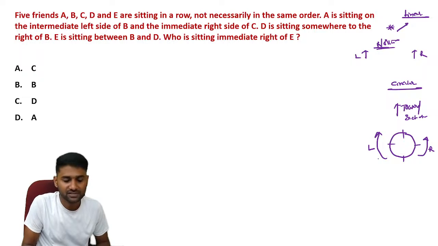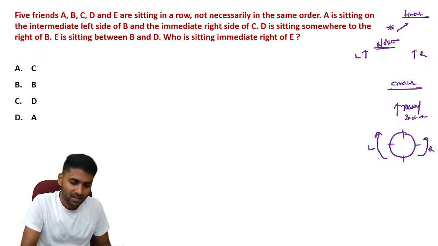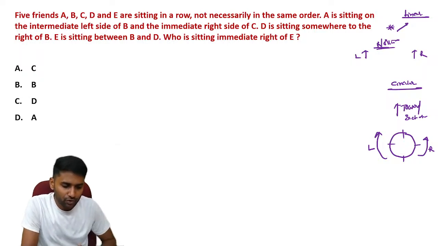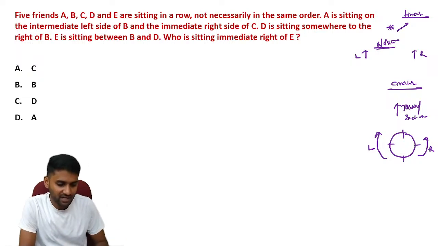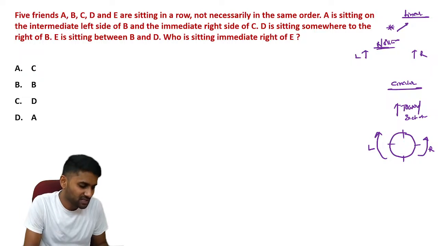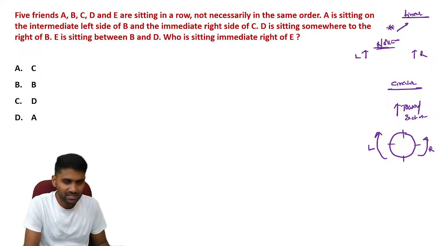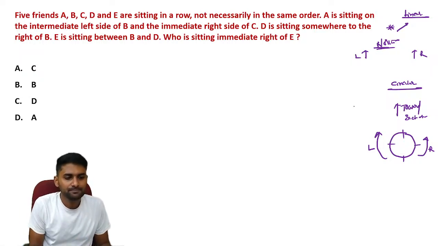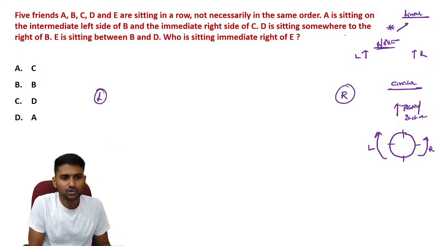While solving any questions in seating arrangements, the foremost important point is to identify who is sitting on the right side and who is sitting on the left side. That is most important. Otherwise, if you don't understand the representation of right and left, it creates confusion in the given questions. That's why my suggestion is to fix right and left conditions while solving any seating arrangement questions. Now see, first we have to fix the right and left. Now go through the information.